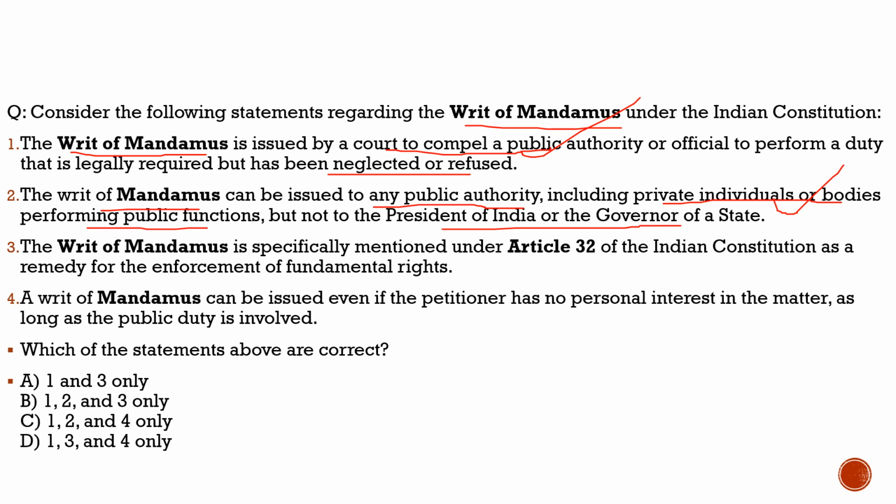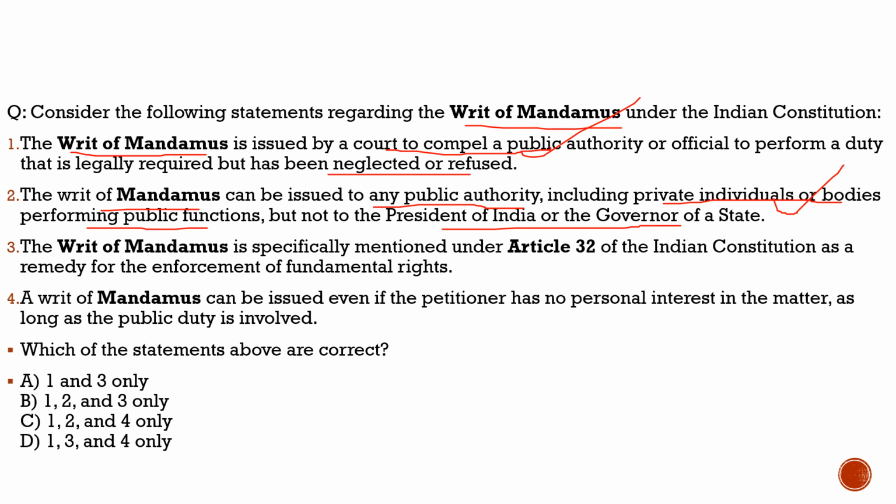Right now you are just an aspirant or you are doing some work somewhere at home, this writ can't be issued to you. But once you become an IAS officer, once you attain any post of the government, then such a writ can be issued against you, but it can't be issued against the President of India or the governor of a state. This term here, including private individuals, you should understand it better.